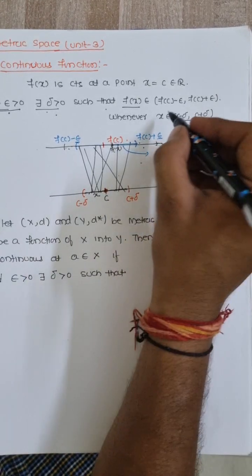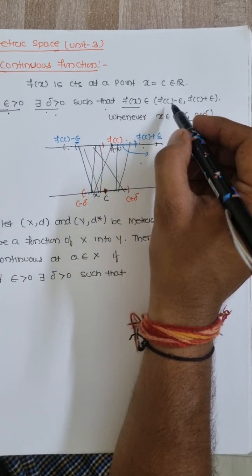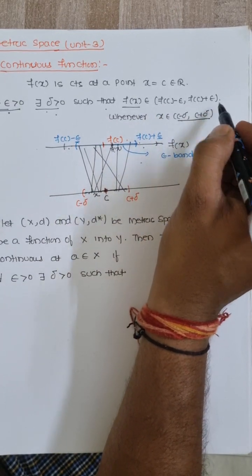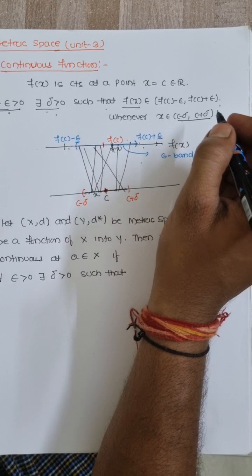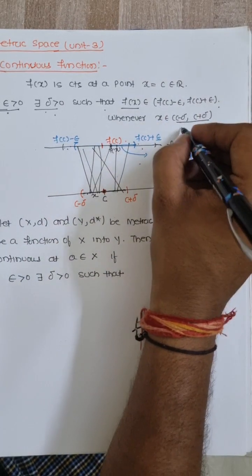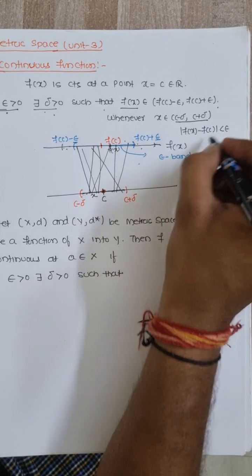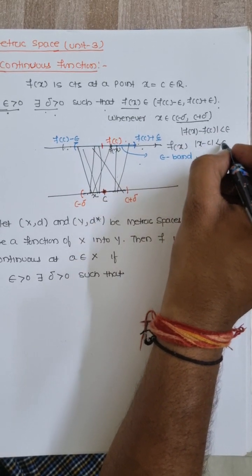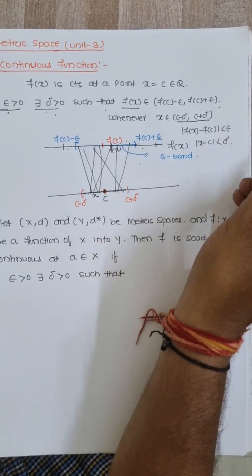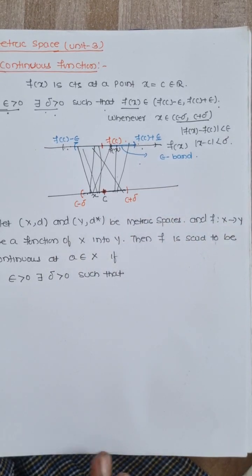In the real line case, I was talking about the interval because the metric in the real numbers is the usual metric I have taken, so the modulus came, like a kind of distance between f(x) and f(c) is less than epsilon whenever |x minus c| is less than delta.